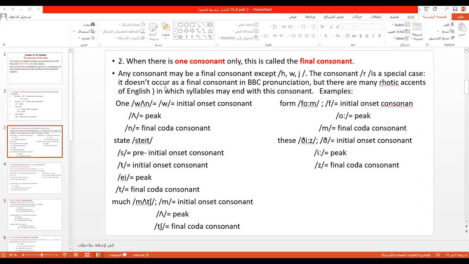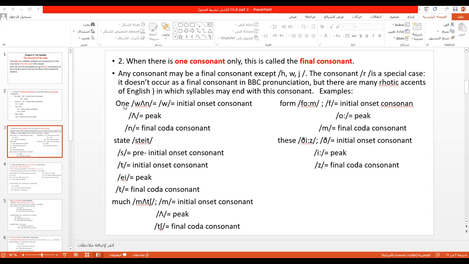It doesn't occur; this means we do not pronounce re at the end of the word in BBC pronunciation. But there may be a rhotic accent in English, like the American accent, in which syllables may end with this consonant, re. So here, if someone asks what accent we are going to follow, of course we are going to follow the BBC accent, and in this case we do not pronounce re at the end of a word.